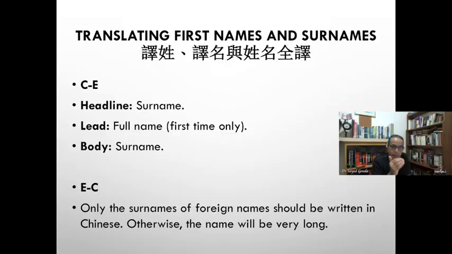So in short, in the headline, you must have the surname. In the subheadline, you can use the full name. In the lead, you can use the full name only for the first time. Then after that, always use the surname, and in the body also use the surname. In English-Chinese translation, always use the surname, because if you translate the full name, it will be too long.